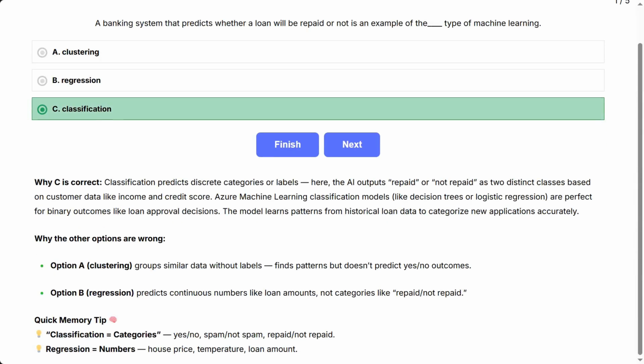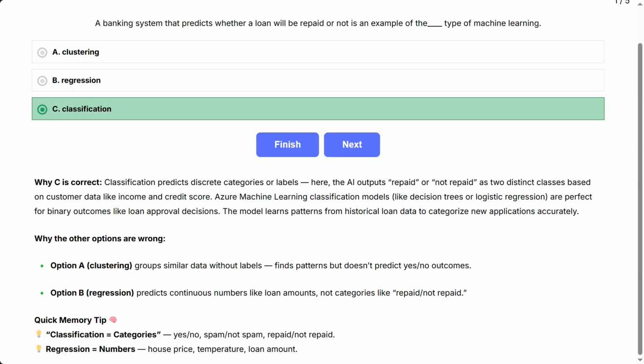Why C is correct? Classification predicts discrete categories or labels. Here, the AI outputs repaid or not repaid as two distinct classes based on customer data like income and credit score. Azure machine learning classification models like decision trees or logistic regression are perfect for binary outcomes like loan approval decisions. The model learns patterns from historical loan data to categorize new applications accurately.